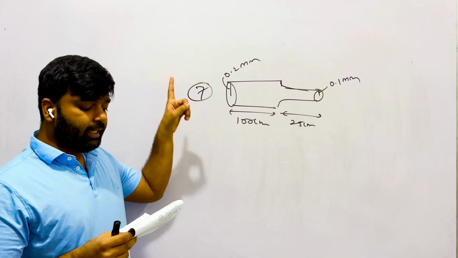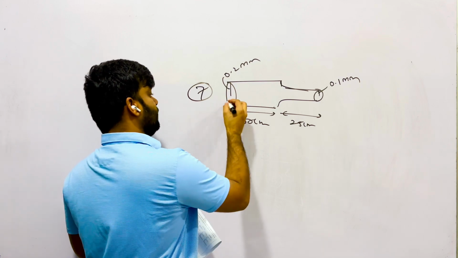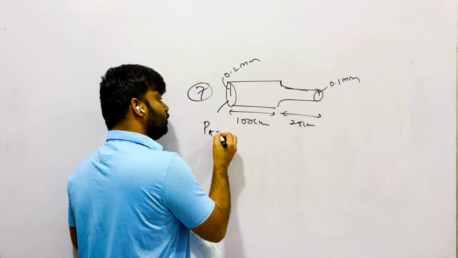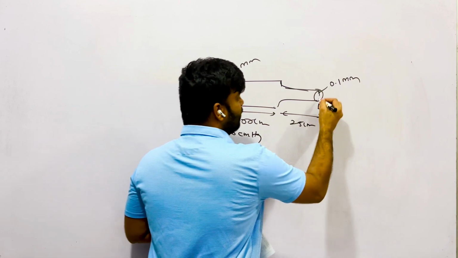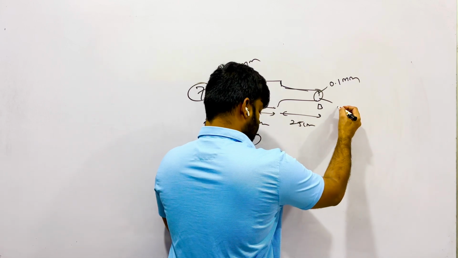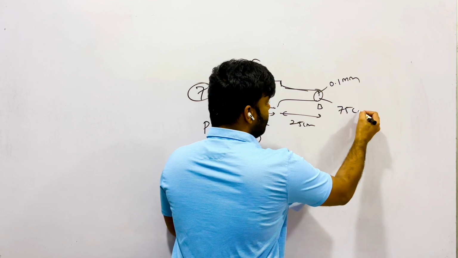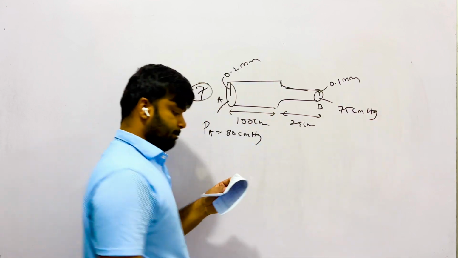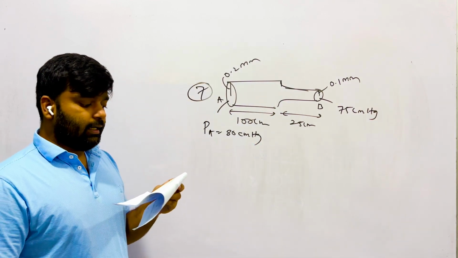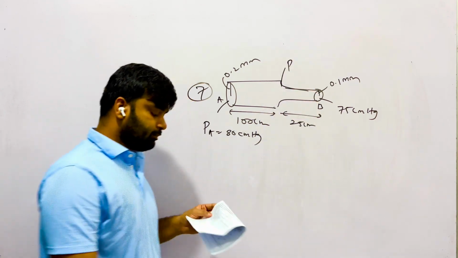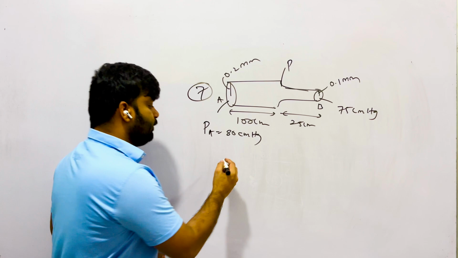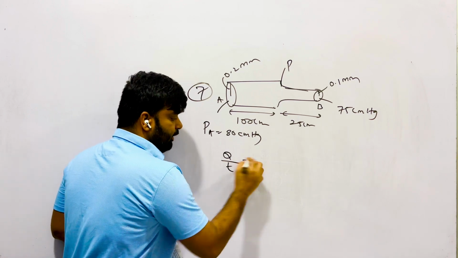For liquid entering at A at the pressure of 80 centimeter mercury, here the pressure at A is equal to 80 centimeter mercury, and they are leaving at B with the pressure of 75 centimeter mercury. They are asking the pressure at the junction. Right. Here you can directly use one equation.